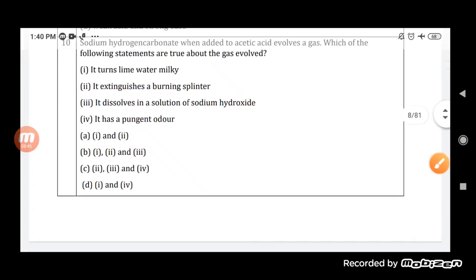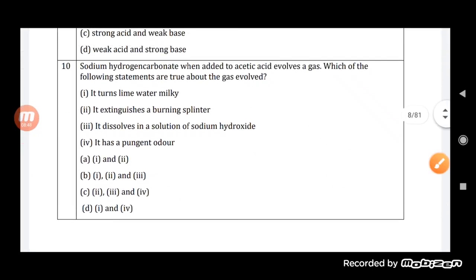Now see here the next one. Sodium hydrogen carbonate, when added to acetic acid, evolves a gas. Which of the following statements are true about the gas which is evolved? So sodium hydrogen carbonate, baking soda, when added to the acetic acid, the gas which is evolved turns lime water milky, extinguishes a burning splinter, dissolves in a solution of sodium hydroxide, and has a pungent odor.